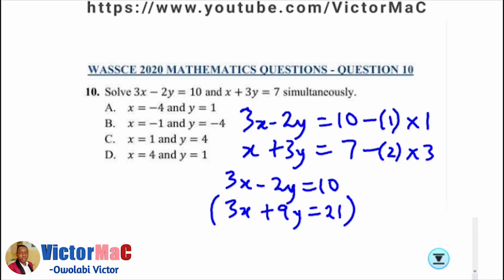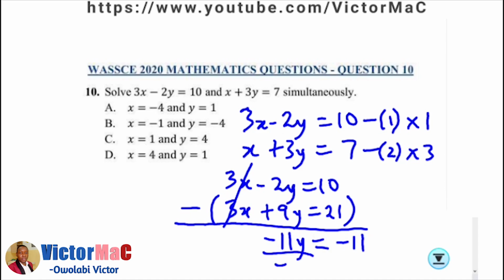When we subtract, that will help us to eliminate x, 3x will cancel 3x. Then minus 2y minus 9y is minus 11y, and 10 minus 21 is minus 11. When we divide both sides by minus 11, our answer for y will be 1.